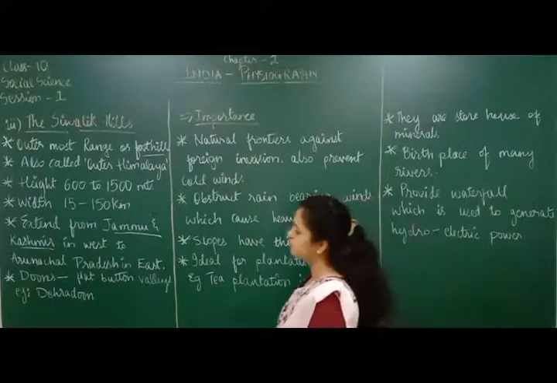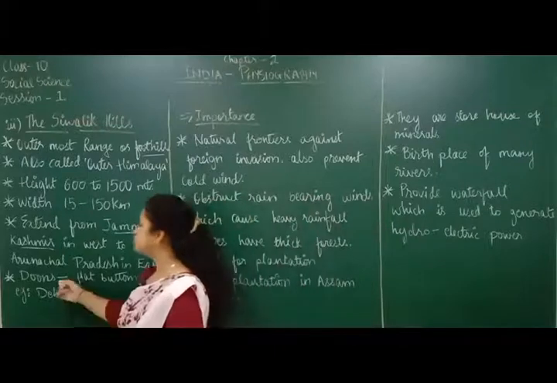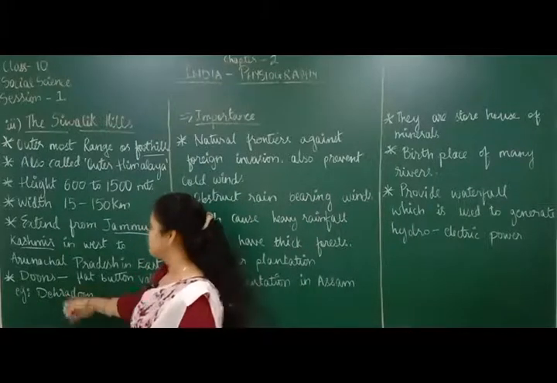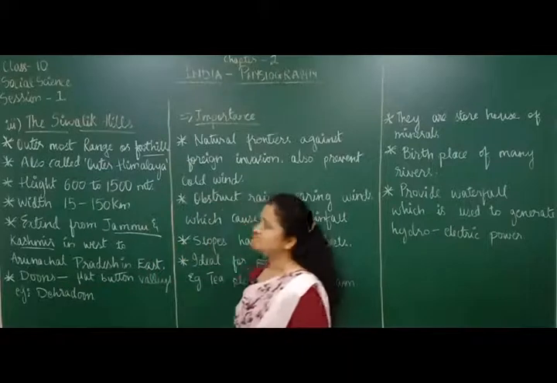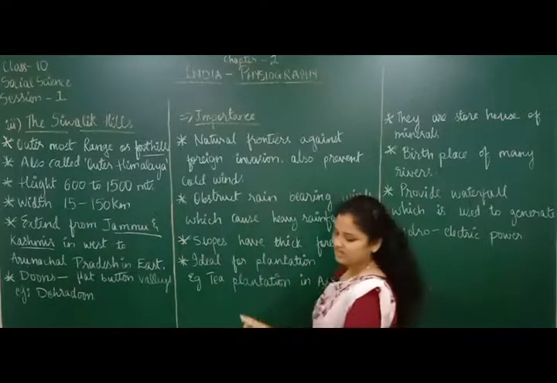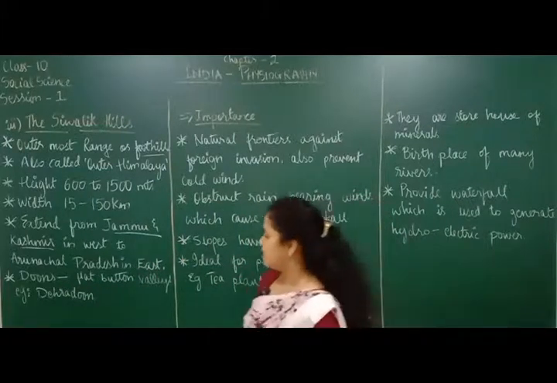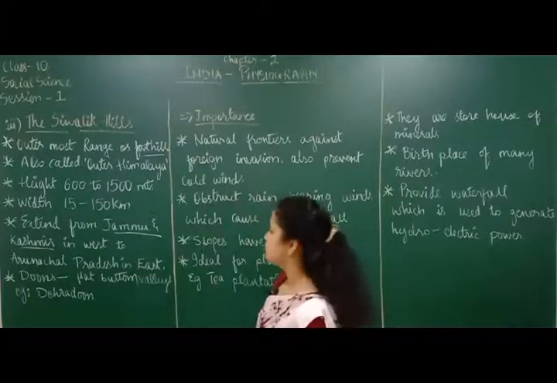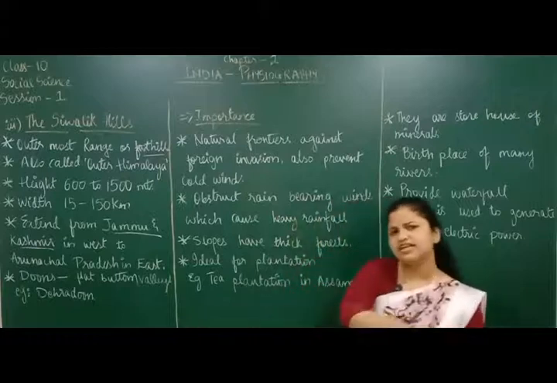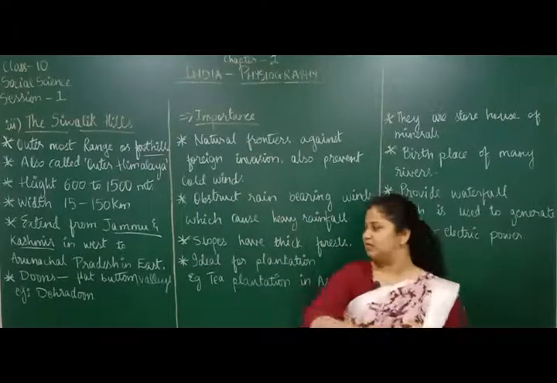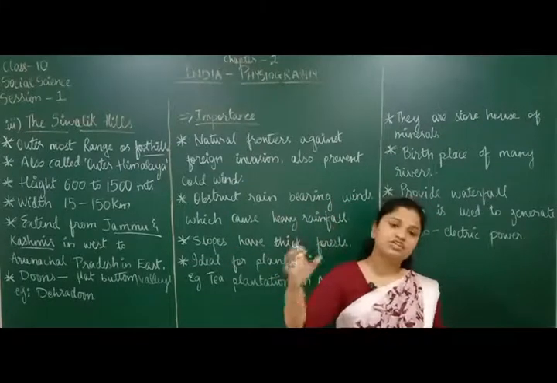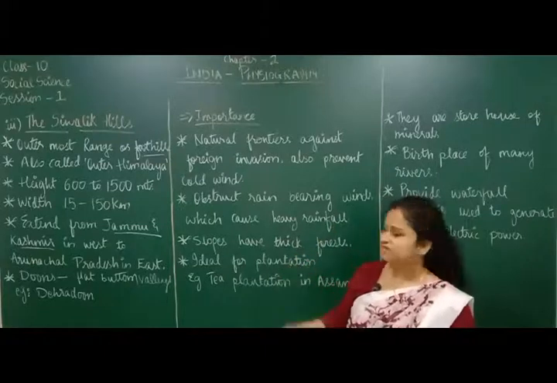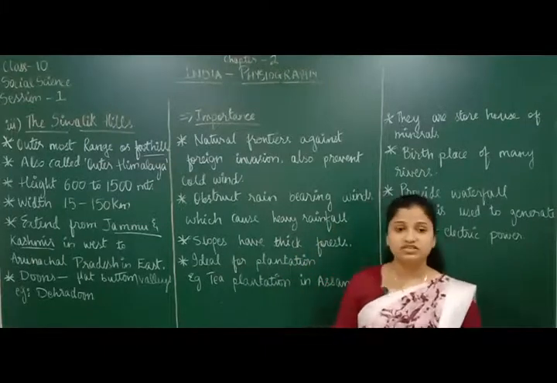Now let's move forward. We are going to talk about dunes here. So what do you mean by dunes? Dunes are present in the Shivalik ranges or Shivalik hills. And what are these dunes? Dunes are flat bottom valleys. They are so flat that people can easily live there, make a village there, make their own houses there. So it is a flat mountain bottom valley.